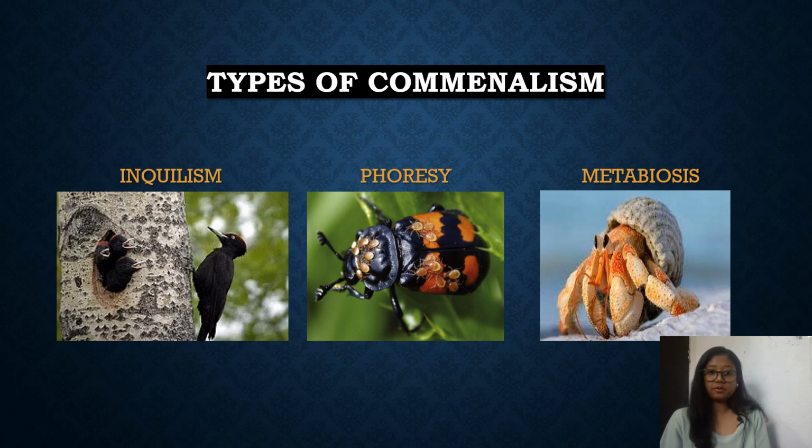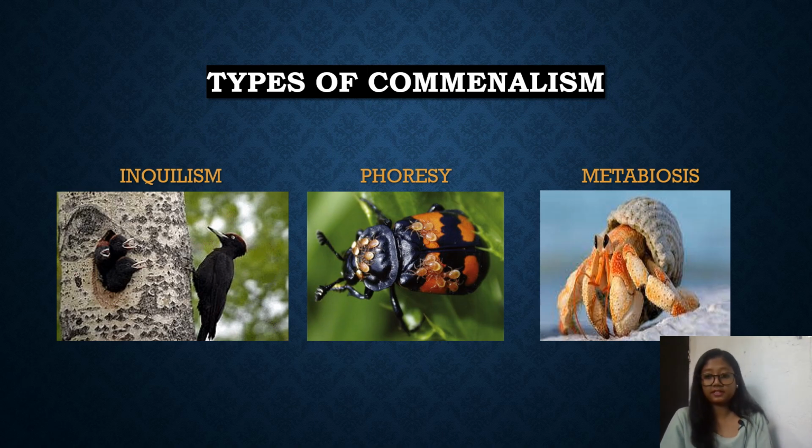In types of commensalism, first is inquilinism, where an organism uses another organism as its habitat. As the picture represents, the birds are using the tree trunk as their habitat. Next is phoresy, when an organism uses another organism for transport, as the picture represents a big beetle carrying little beetles on its dorsal side.